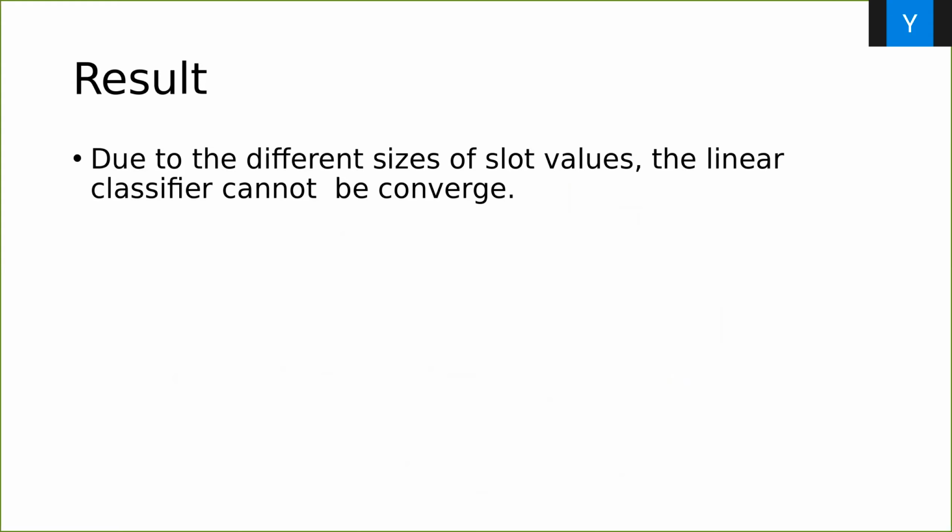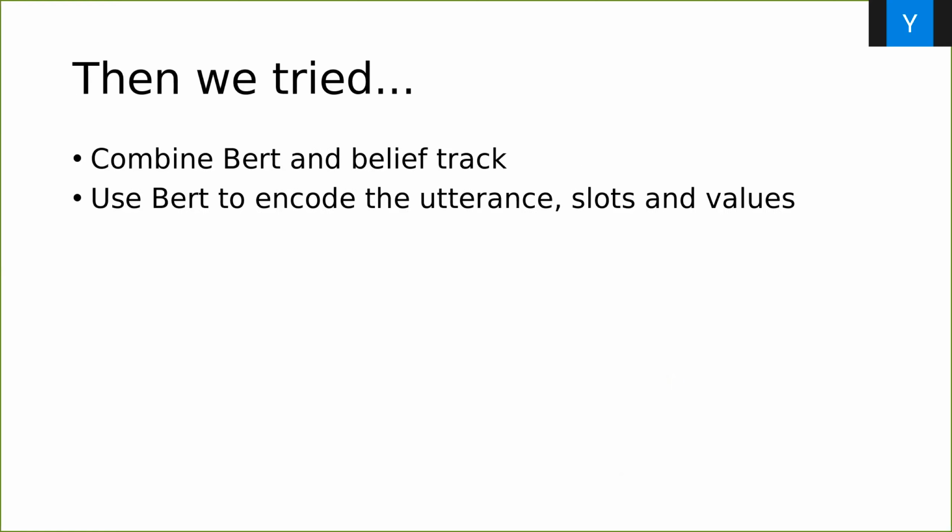After discussion with my supervisor, the reason for the failure may be the different sizes of the slot values. Then we tried a belief tracker with BERT embedding. This method is based on a paper called SUMBT. We will encode the utterance, domains with slots, and each value of the domains respectively. We will encode these three parts with two BERTs. We use one BERT for utterance encoding and another BERT for domain slot and values encoding.